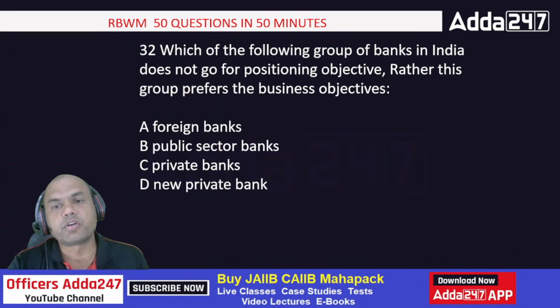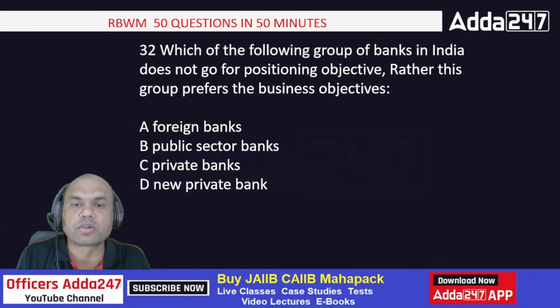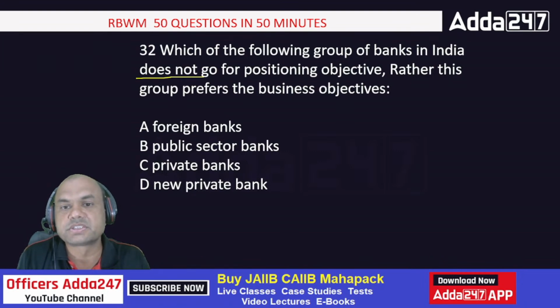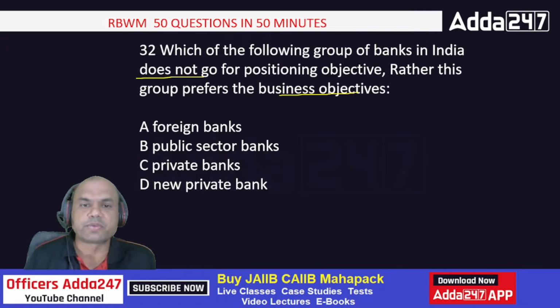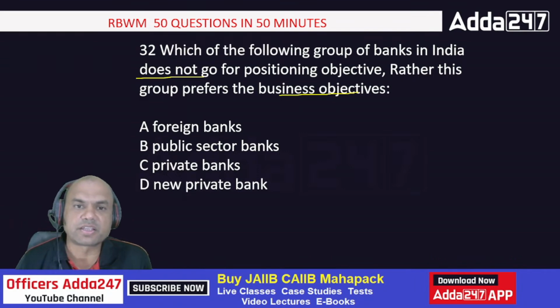Which of the following groups of banks in India does not go for positioning objective? Rather, this group prefers business objective. They only have clear focus on business. If I'm getting the profit, I'll stay there. If I'm not getting the profit, forget this positioning part. Foreign banks, public sector banks, private sector banks, and new private banks. What is the answer? Everyone type fast in the comment section. Very important question from the exam point of view. The answer is foreign banks. They are clearly business minded, with a business objective.